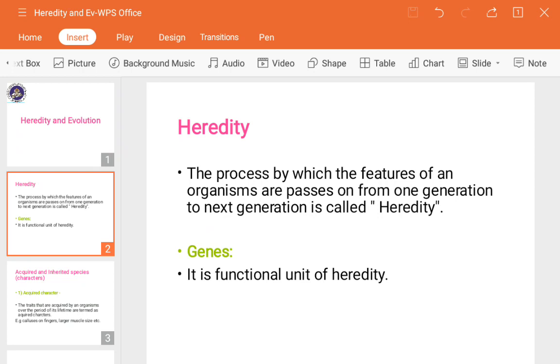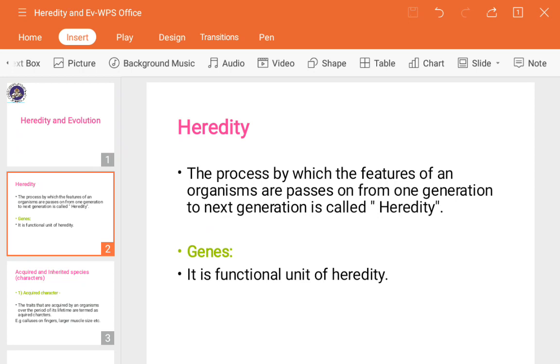That is nothing but done by a functional unit, which is known as a gene. So heredity's functional unit is the gene. It is a small unit. Every gene controls one or several parts or particular characteristics.